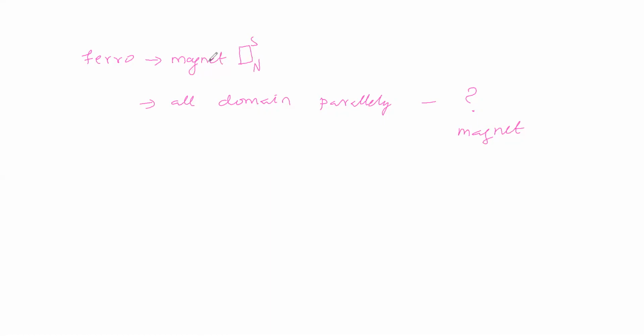Then after some time the external magnet is removed. Then the alignment of all the domains will remain parallel. In the domain alignment, there is no change at all. How it became in the presence of the magnet, in the same manner it is there even after removal of the magnet. So now you say, is this ferromagnetic substance like a magnet or not like a magnet? What shall we say? Has this ferromagnetic substance become a magnet, or is it not a magnet? What do you say?